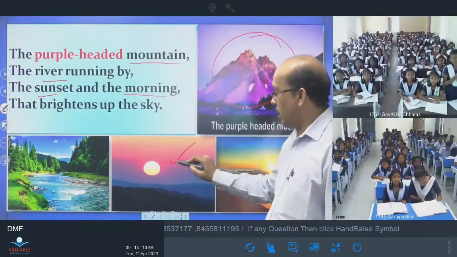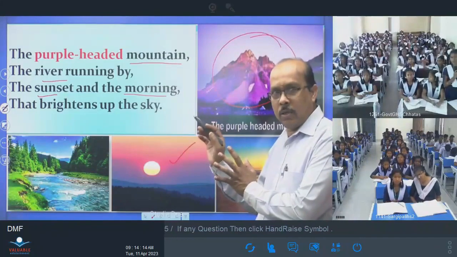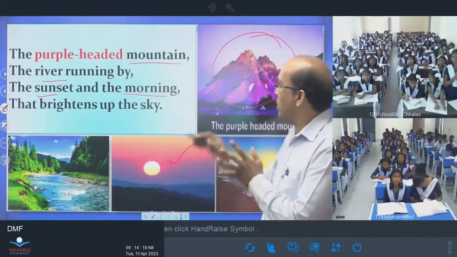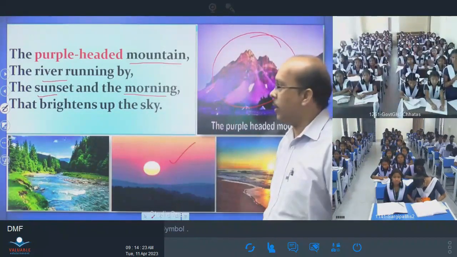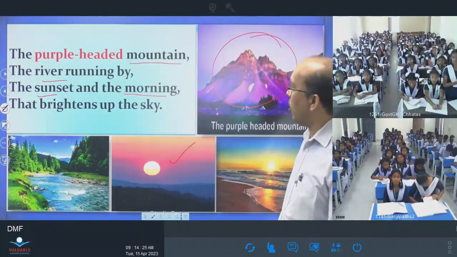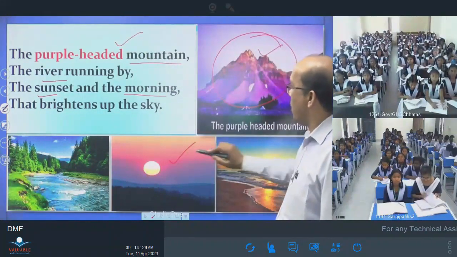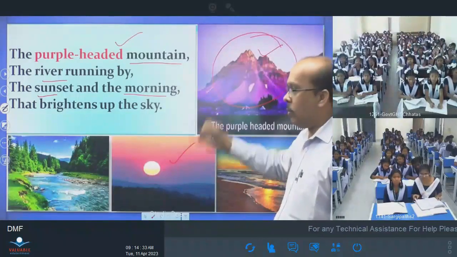Because the color of the rays of the setting sun is golden, and when it falls on the top of the mountain, it becomes bluish red, and that is purple-headed. That's why the poet mentioned the purple-headed mountain, because the rays of the setting sun fall on the top of the mountain.